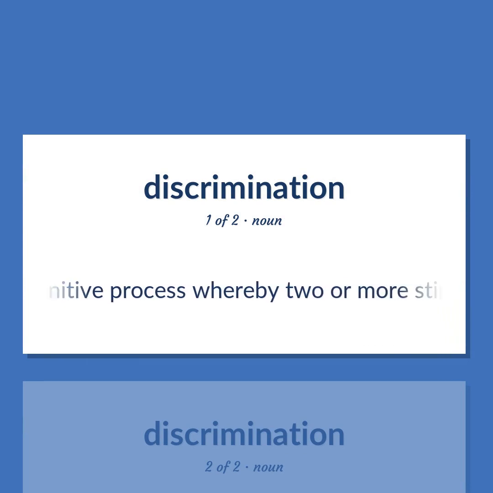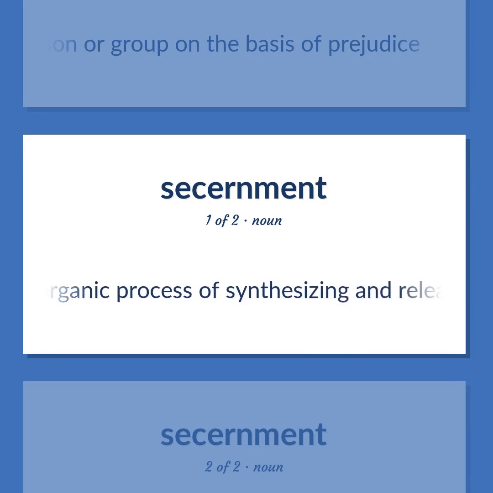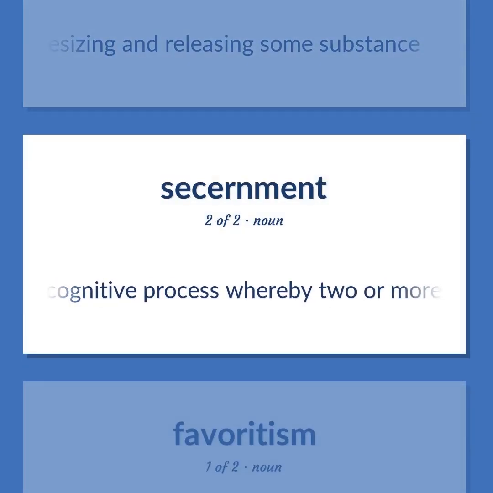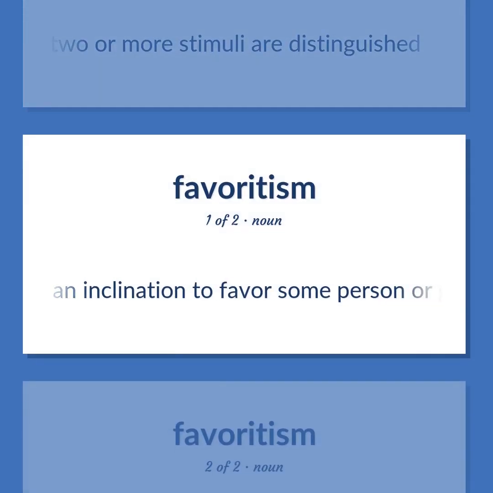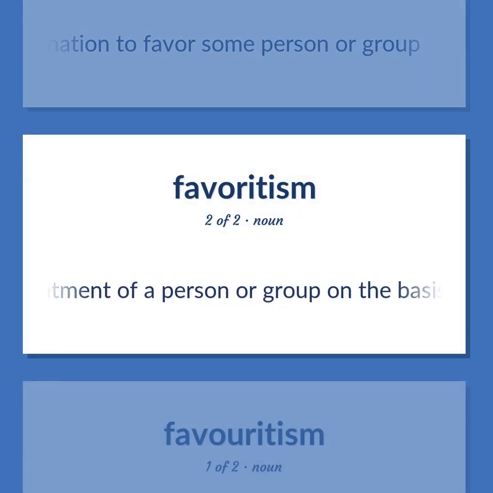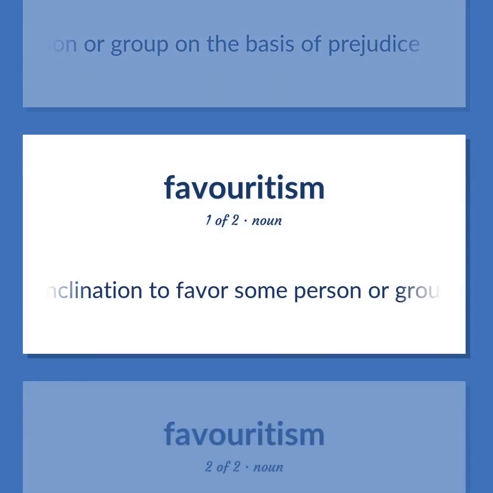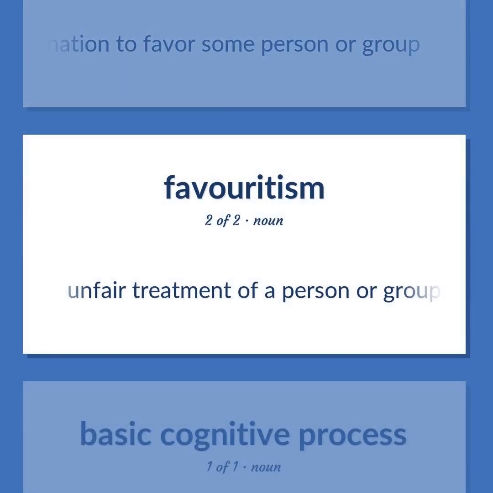The cognitive process whereby two or more stimuli are distinguished. Unfair treatment of a person or group on the basis of prejudice. The organic process of synthesizing and releasing some substance. An inclination to favor some person or group.